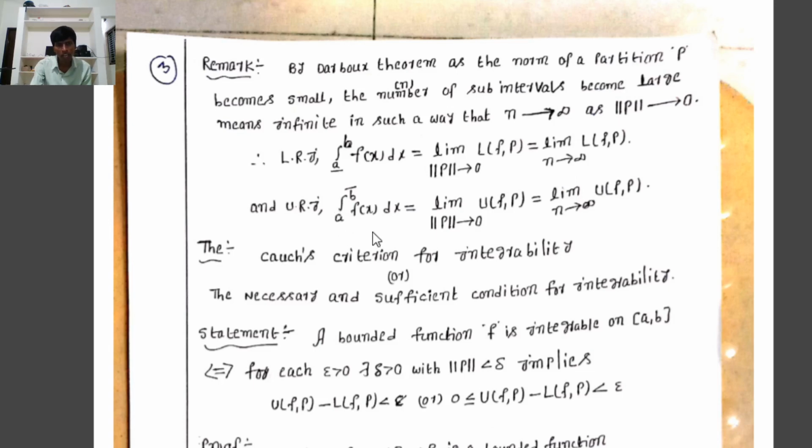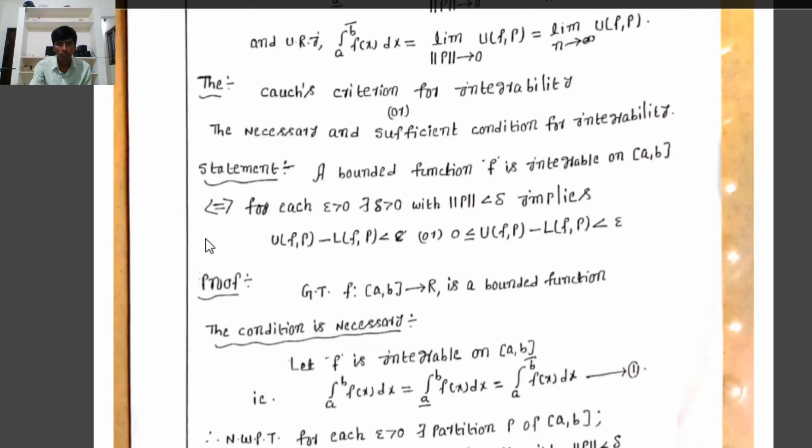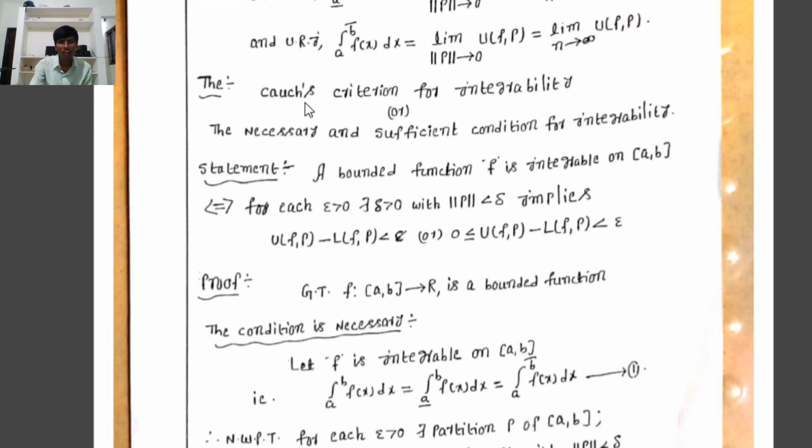Upper Riemann integral, the integral from a to b bar of f(x) dx, equals the limit as norm P tends to 0 of UFP, equals the limit as n tends to infinity of UFP. These are very, very important theorems for the long question in third semester.